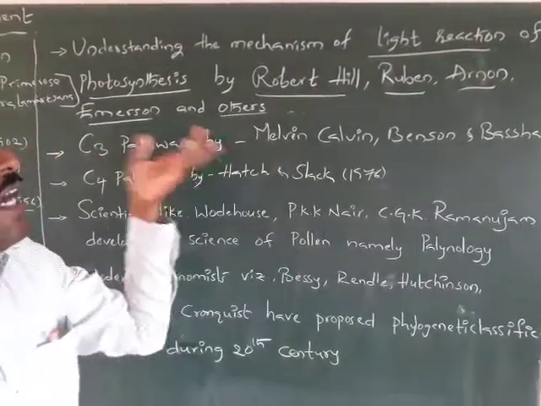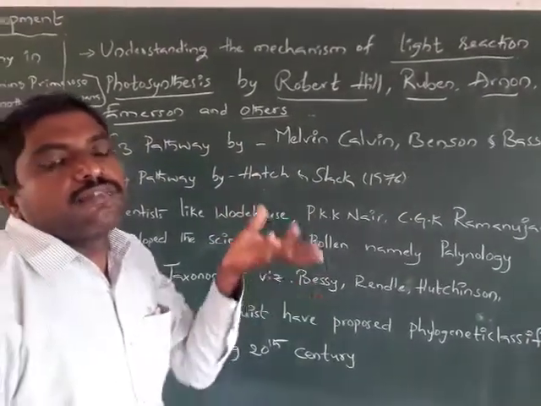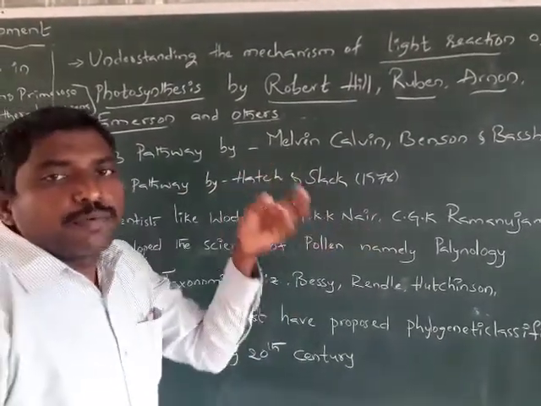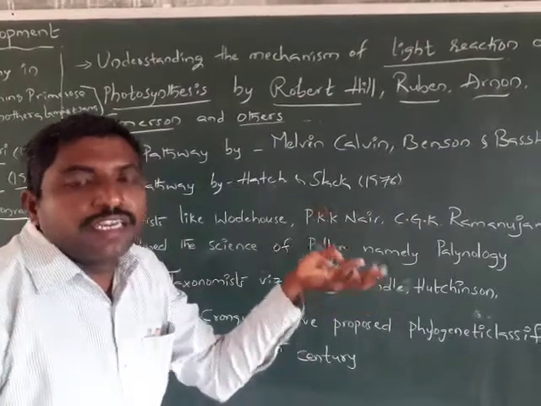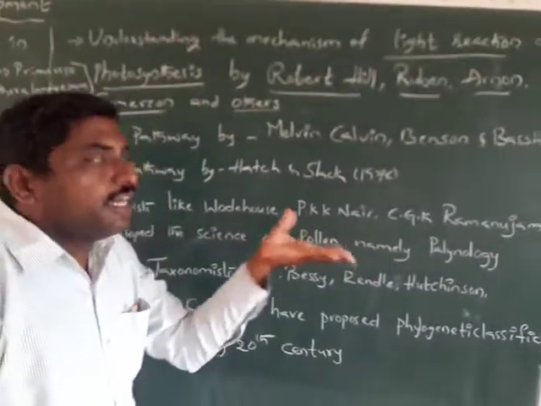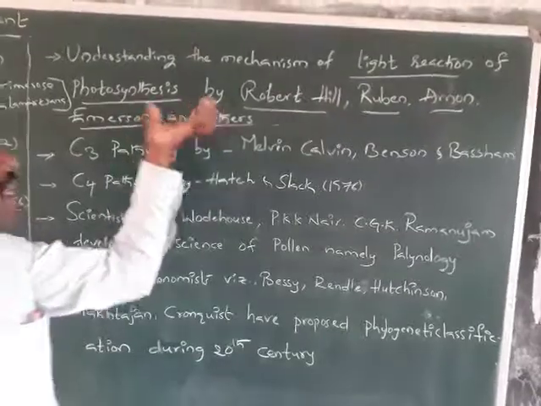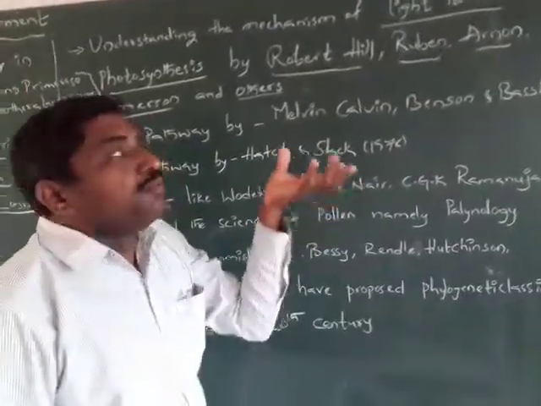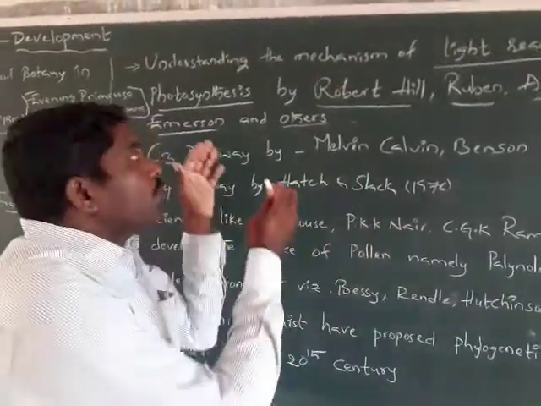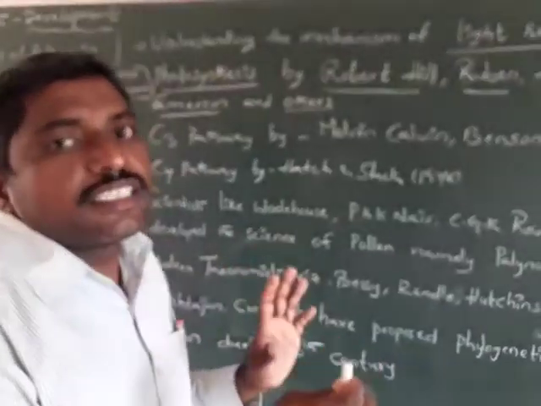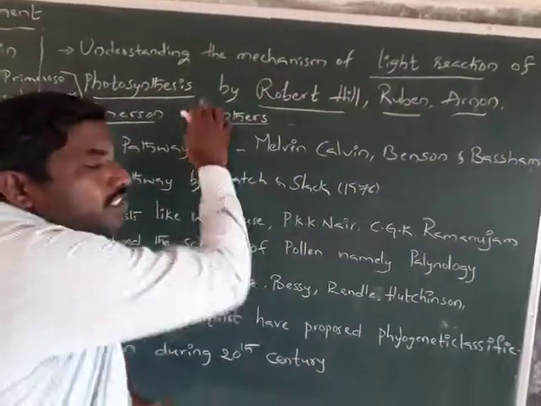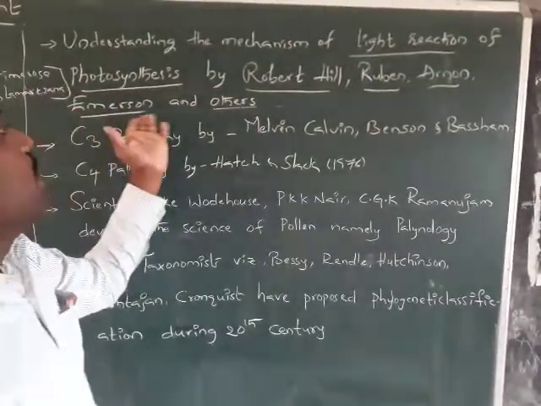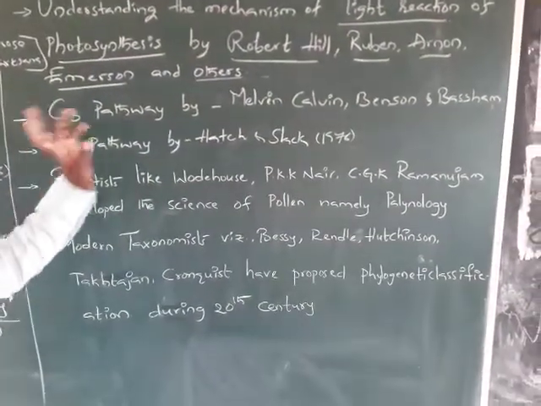Photosynthesis is the process in which green plants utilize water, sunlight and carbon dioxide and produce oxygen and carbohydrate, the energy in the form of carbohydrate. This was described by Robert Hill. Oxygen is released by the process of photosynthesis only. This was described by Robert Hill, Ruben, Arnold, Emerson and other scientists.